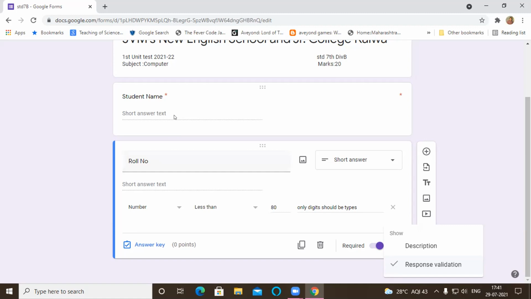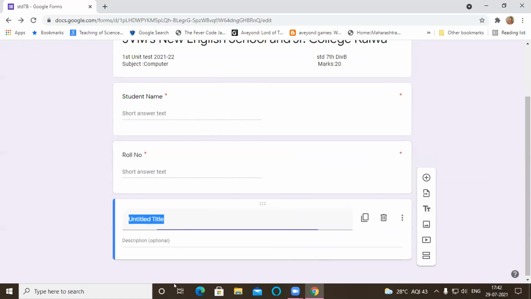So we have designed these two things, student name and roll number. Now we will move on to our exam questions. To distinguish between these two, we can add a title. In this title, we cannot type any question, just a heading. So we can distinguish these two sections. The upper section is for providing the personal details, like a horizontal line in a typed question paper. So we can add here a title.